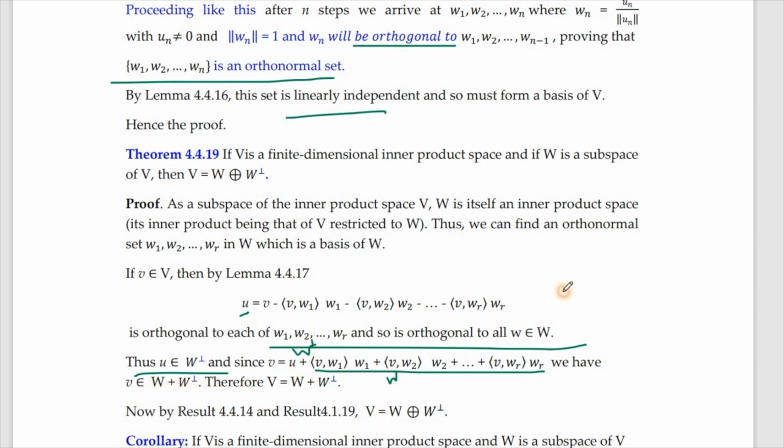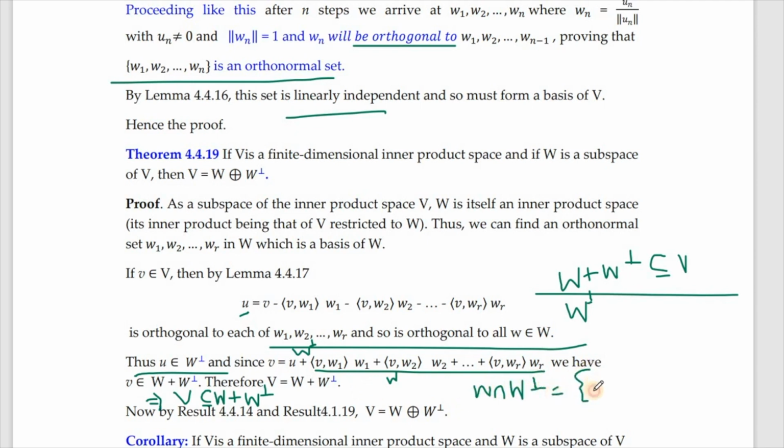W plus W perpendicular. W is a subspace and W perpendicular is also a subspace of V. So W plus W perpendicular will be a subspace of V. So W plus W perpendicular contained in V is known already, and from here V is contained in. So this actually implies that your V is contained in W plus W perpendicular. So combining these two inclusions, we conclude that V is the sum of these two. Now already we know that W intersection W perpendicular is singleton 0. This is already established.